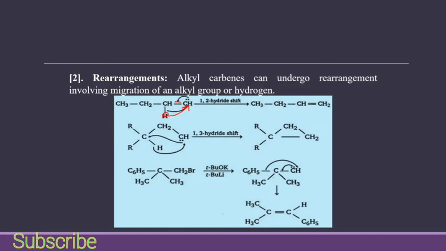Same case with this carbon, this hydrogen rearranges itself from this position to this carbon, and then we have a bond between this carbon and this carbon. So this is just a rearrangement of the alkyl group or hydrogen, because the carbene is attached to 2 groups but still needs to bind with 2 more to obey the octet rule and complete its 8 valence electrons.